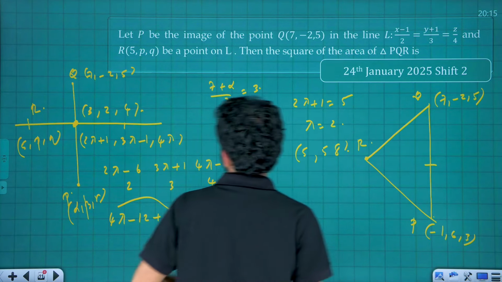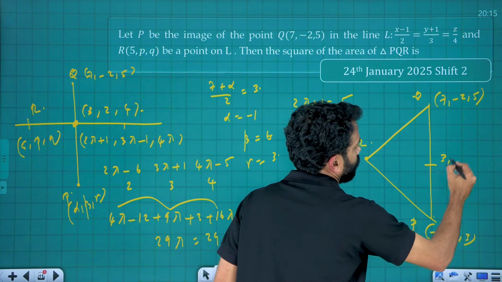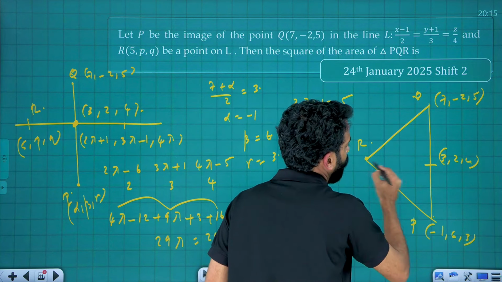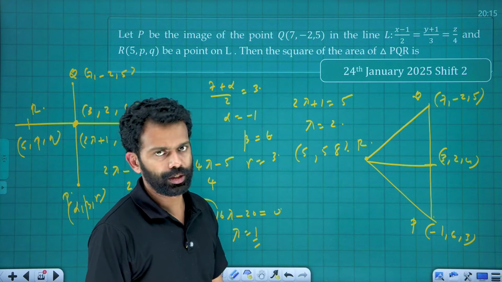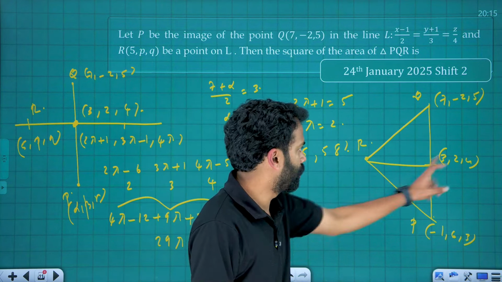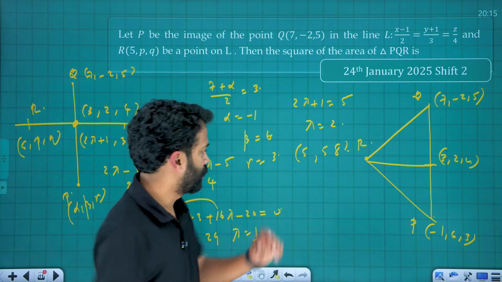And what about this point? This point is 3, 2, 4. How will you find the area of this triangle? Do not go for vectors, okay? Just take half into base into altitude, okay? Base is this one, altitude is this one. And let's do, that is